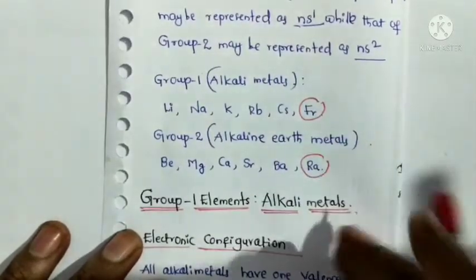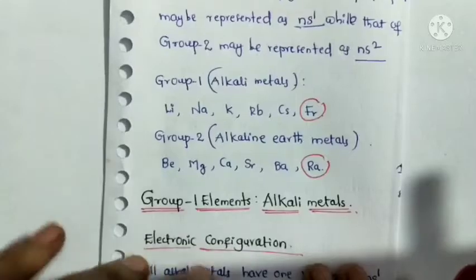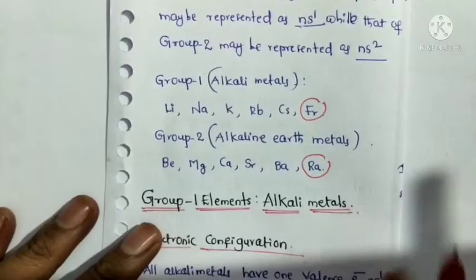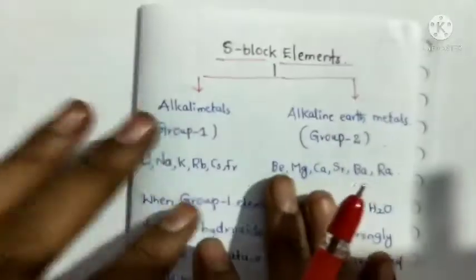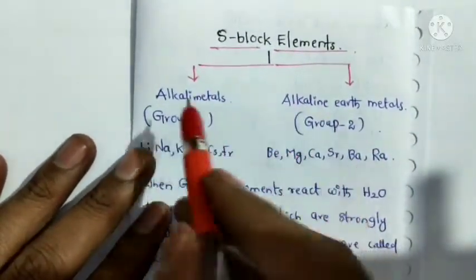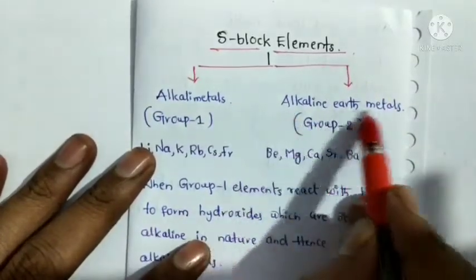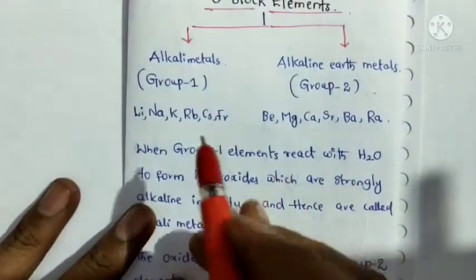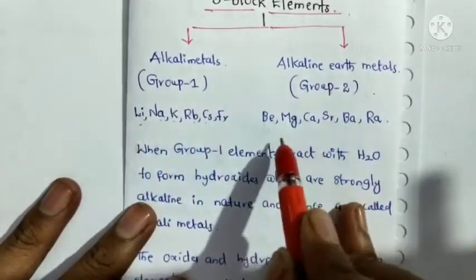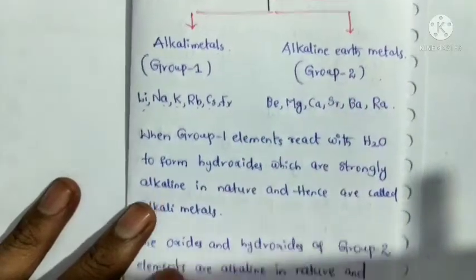Generally, in a new chapter, that is radioactive elements, we will discuss francium and radium, because these two elements belong to radioactive elements. So, to simplify, s block elements are again classified into two groups. First one is group 1, that is alkali metals, and again group 2, that is alkaline earth metals. Lithium, sodium, potassium, rubidium, cesium, francium belong to group 1. Beryllium, magnesium, calcium, strontium, barium and radium belong to group 2.